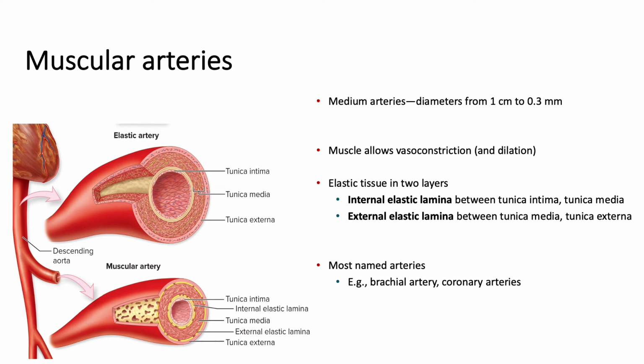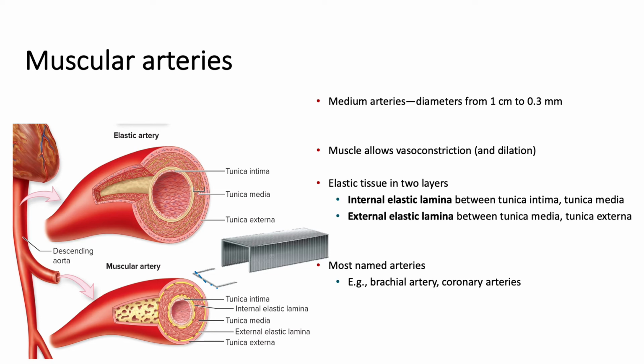Then branching from those elastic arteries, we have the muscular arteries. And these allow us to distribute blood to the specific body regions. These have diameters that range from 1 centimeter to 0.3 millimeters. So for example, 1 centimeter is about the top of this staple shown here. So these are medium-sized arteries, and they have that really muscular tunica media. There are more smooth muscle cells that are found in multiple layers. So this is relatively thicker compared to the other arteries.